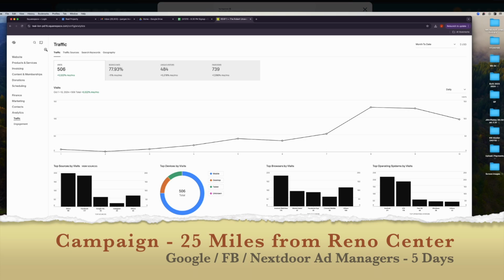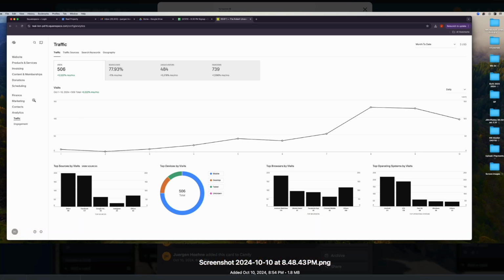What you can see here on the left is website, product, service, invoicing, content, and then analytics for traffic. Visitors was 506. I ran a campaign for 1 week, 5 days in Google, 25 miles within the Reno area, geofenced it.